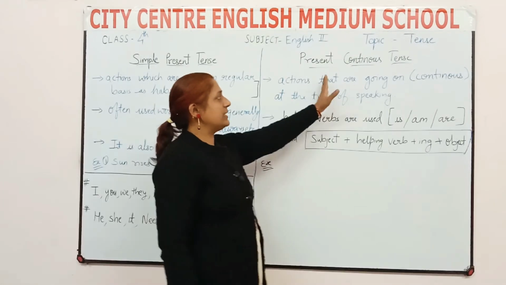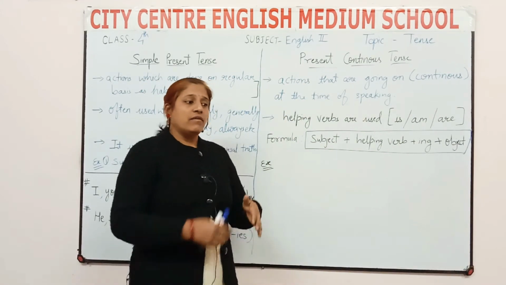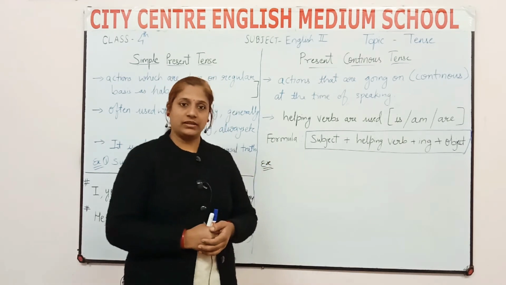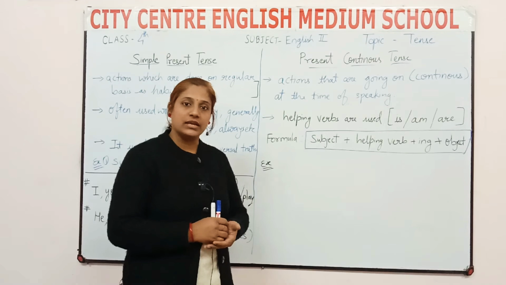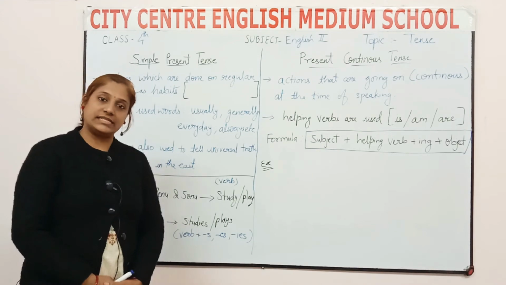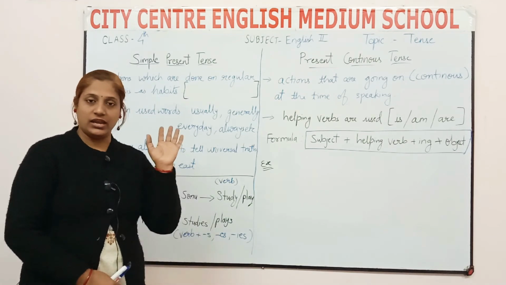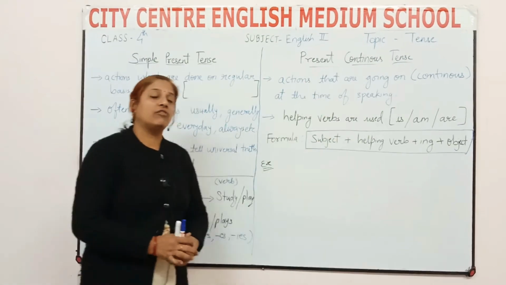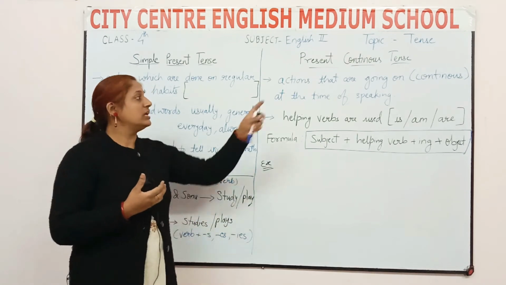Now we will come to present continuous tense. In this, actions are used which are continuously going on. For example, I am teaching. Right now I am teaching you. So this is present continuous tense. If I say I ate oranges yesterday, this is not present continuous tense, right? Because I have already eaten. But in present continuous tense, what will I say? I am eating oranges. Means still I am eating. That's why I will use ing.